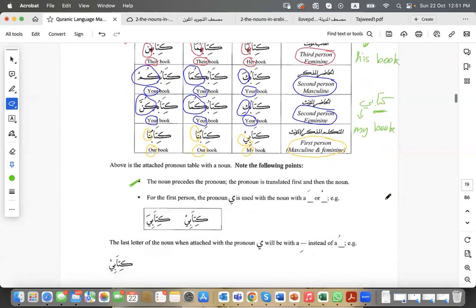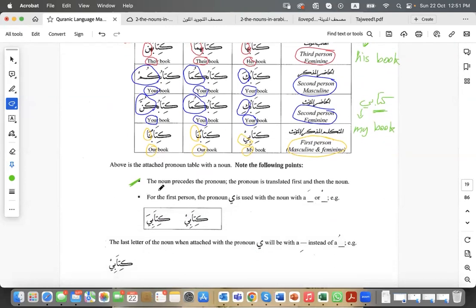So again, the noun precedes the pronoun, and in translation, the pronoun is translated first, and then the noun. Please remember this because you're going to need it a lot while trying to understand the Quran in Arabic. And you will see how important attached pronouns specifically are when understanding the Quran in Arabic, inshallah.